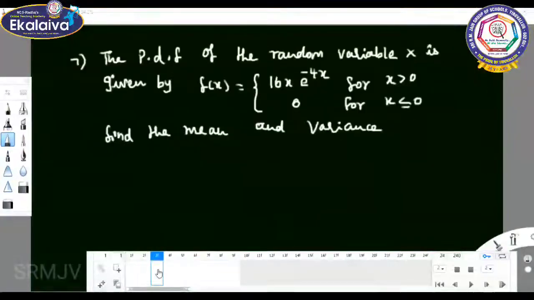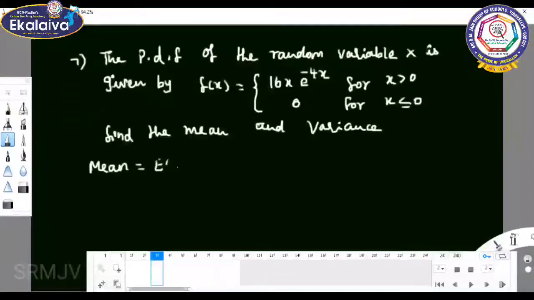See the seventh sum. The probability density function of the random variable x is given by f of x equal to 16x e power minus 4x for x greater than 0, 0 for x less than or equal to 0. Find the mean and variance. What is the formula for mean?